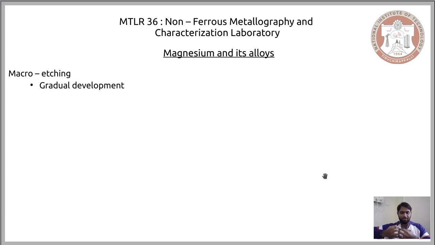So people had to wait, and we had to produce magnesium in such a way that it was corrosion resistant for it to be available on the industrial scale. So the initial development was rather gradual.